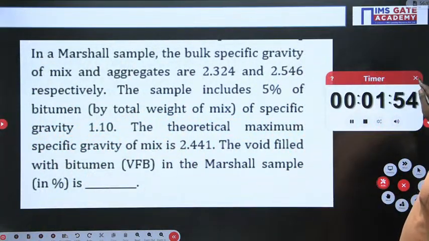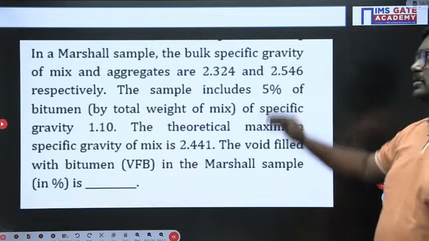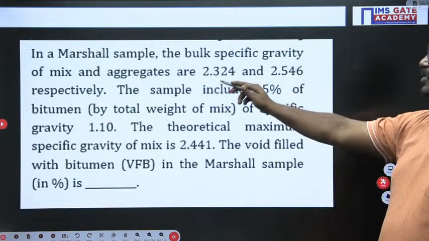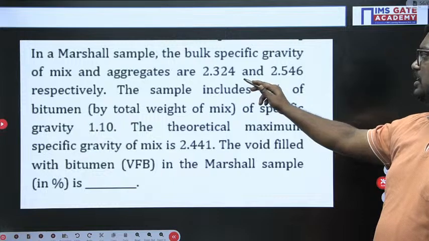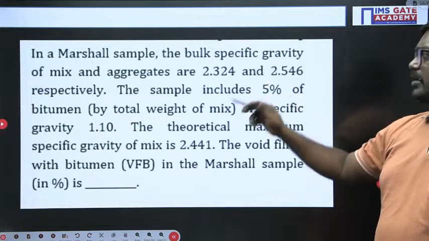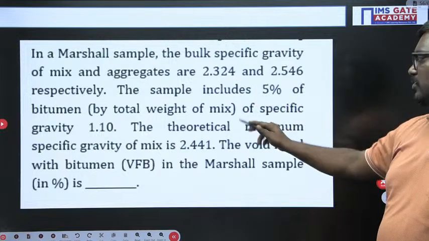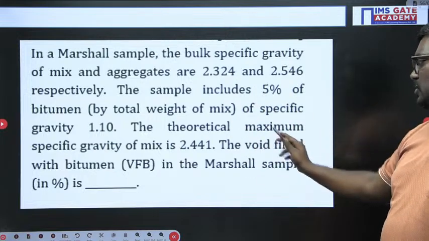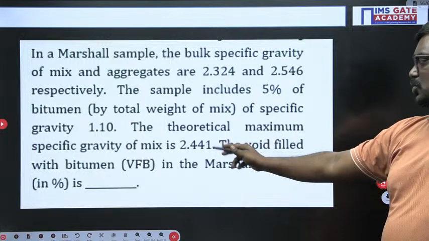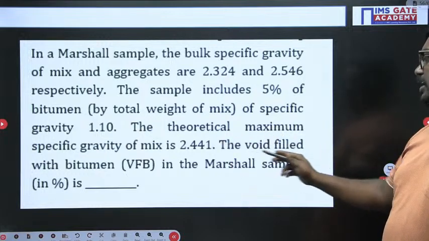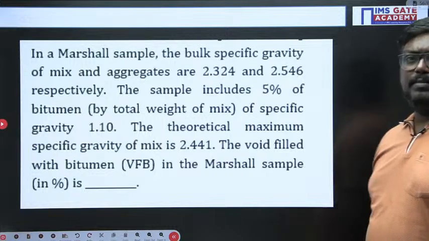Now see students, in a Marshall sample, the bulk specific gravity of the mix of aggregates are 2.324 and 2.546 respectively. The sample includes 5% of bitumen by total weight of specific gravity 1.1. The theoretical maximum specific gravity is 2.44. The voids filled with bitumen in the Marshall sample is.